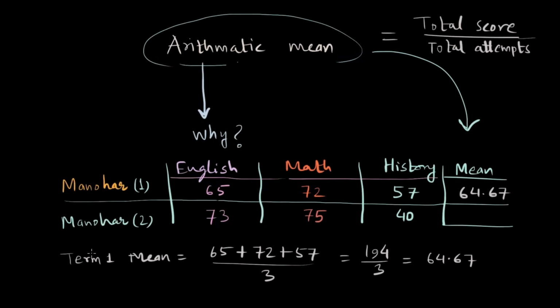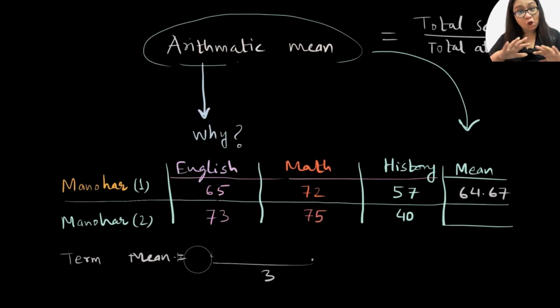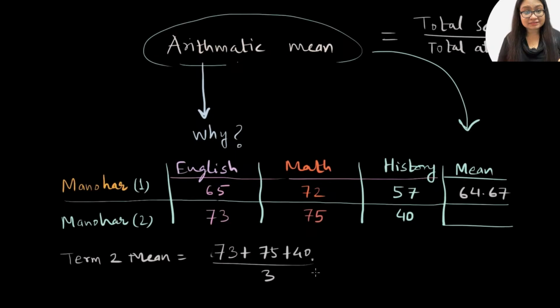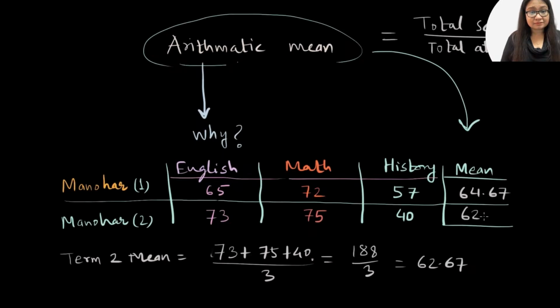Now let's see what is the performance of Manohar in term 2. Let's just add all the numbers that we have for term 2. So for term 2, the mean for Manohar's marks is 73 plus 75 plus 40 divided by 3. Again, this 3 refers to 3 papers that he appeared for, and this comes out to be 188 divided by 3. It appeared as if Manohar was improving because he improved in English, he improved in math as well. So for two subjects, he did improve, but overall, his performance actually dipped, and this comes out to be 62.67. Let's write this mean here.